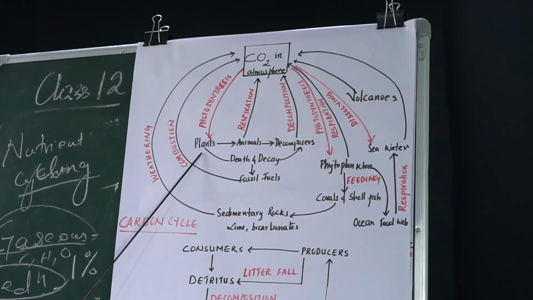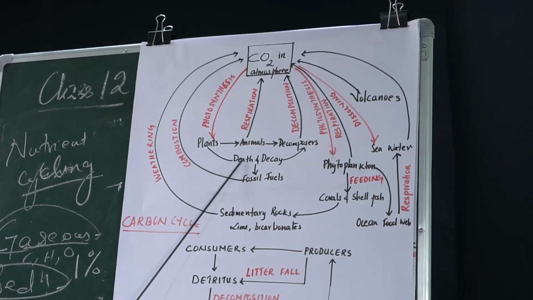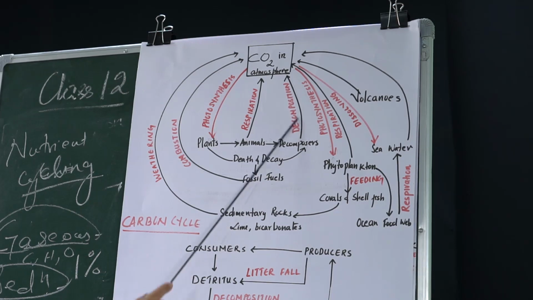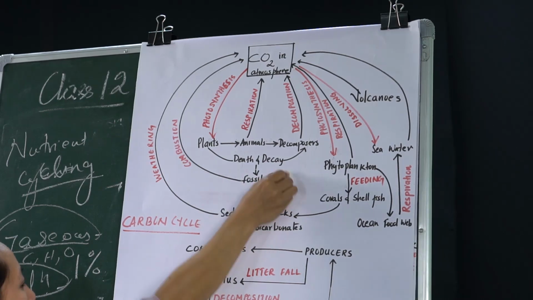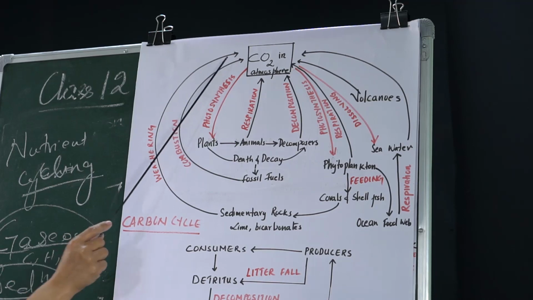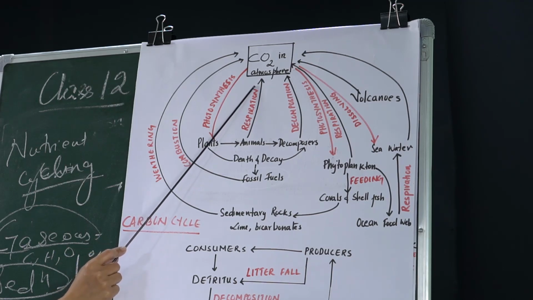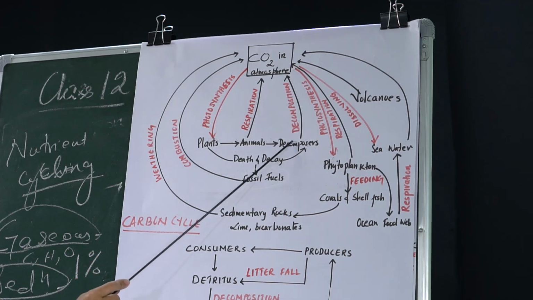photosynthesis. Then it passes through the food chain, and death and decay results in releasing carbon back into the atmosphere. Some of the dead bodies of plants and animals that are not released back into the atmosphere form fossil fuels like coal, petroleum, etc. Upon combustion of these fossil fuels, carbon is released back into the atmosphere again. Also, during respiration of animals, carbon dioxide is released back into the atmosphere. During decomposition, carbon is released into the atmosphere.